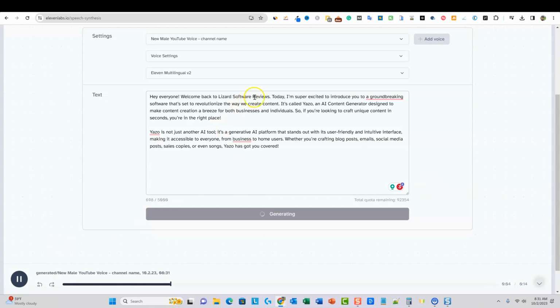Software Reviews. Today, I'm super excited to introduce you to a groundbreaking software that's set to revolutionize the way we create content.